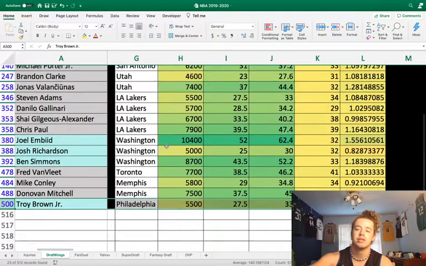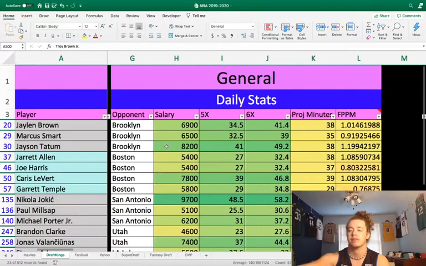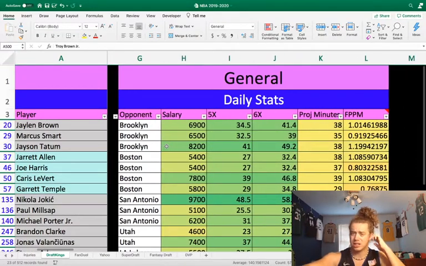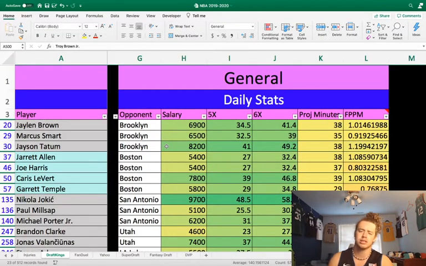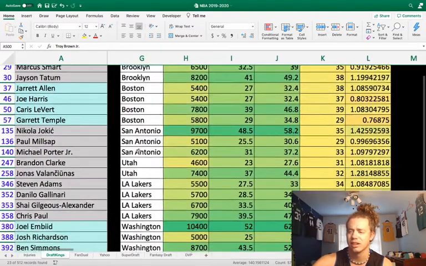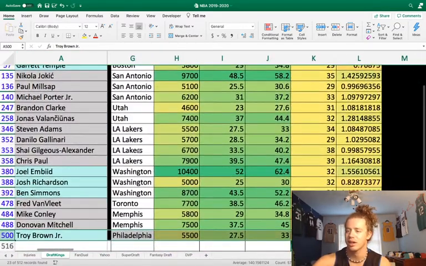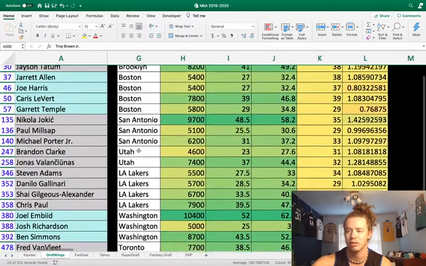So, yeah, that's pretty much all I got for this slate today. Not a ton of value, but there's also not a ton of guys at the top that I feel like you need to pay for. It looks like a more balanced build day today. Hopefully it's a good slate. I'm looking forward to watching some of these NBA games. Some of them are going to suck, but the Lakers-Thunder game is a really good real-life NBA game, so I'm looking forward to that one more than really all of them.